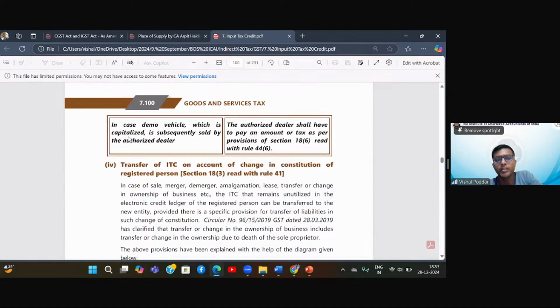Second, in case demo vehicle which is capitalized is subsequently sold. Now, this is an interesting case scenario. It may happen that after 2-3 years, since I do not require the demo vehicle anymore, now new models have come. Either I will start using it in my business for normal purposes, or I will sell it. Now, if I sell it, what will happen? Then the authorized dealer will have to pay an amount of tax as per the provision that we just discussed. That is, one is the proportionate ITC on the basis of period of use, or GST on the sale value, whichever is higher, that you are going to pay.